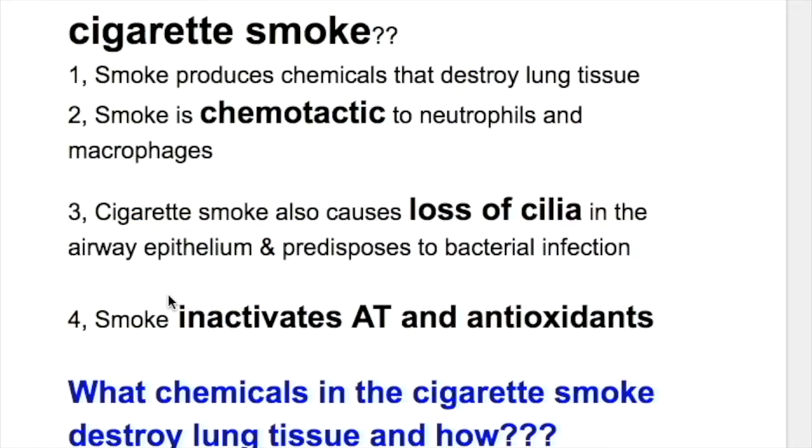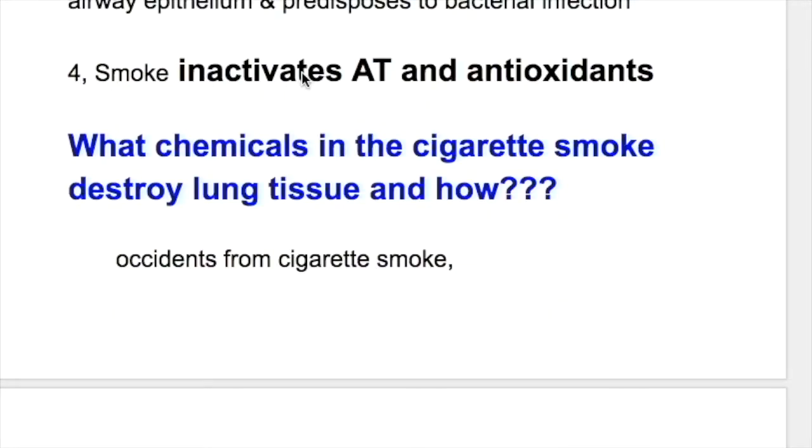So what does cigarette smoke cause? Number 1, cigarette smoke produces chemicals that destroy lung tissue. Number 2, smoke is chemotactic to neutrophils and macrophages. Number 3, smoke also causes loss of cilia in the airway epithelium and predisposes to bacterial infection. Number 4, smoke inactivates antitrypsin and antioxidants.